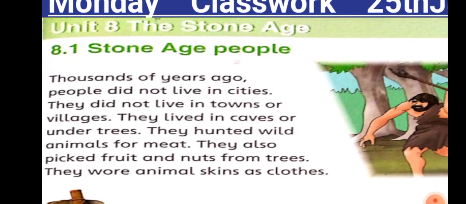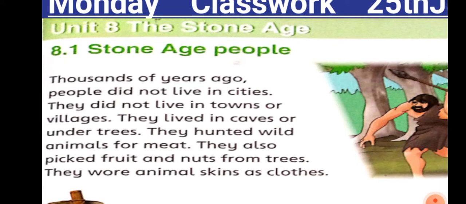Now let's start it. Thousands of years ago, people did not live in cities. They did not live in towns or villages. They lived in caves. Underline please, caves. Caves are the small or sometimes very huge space between the mountains.